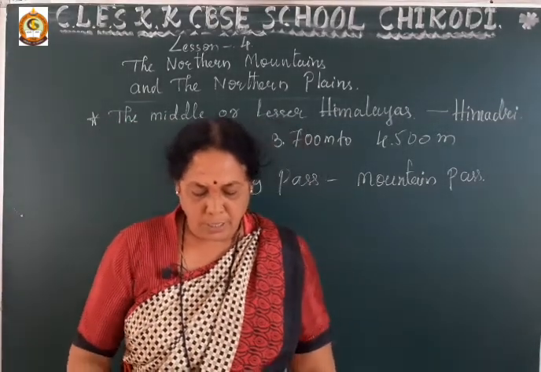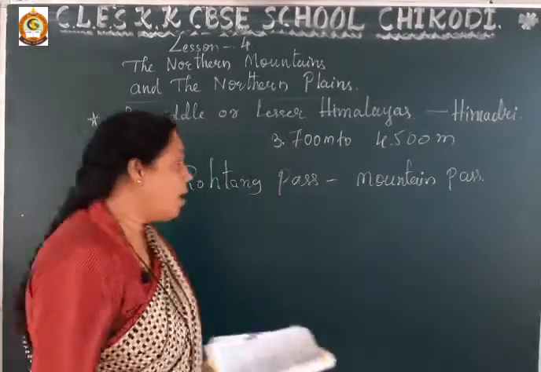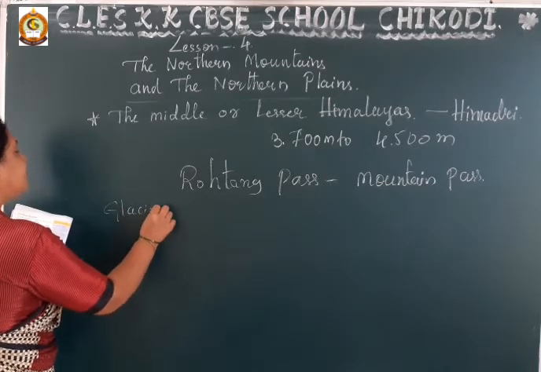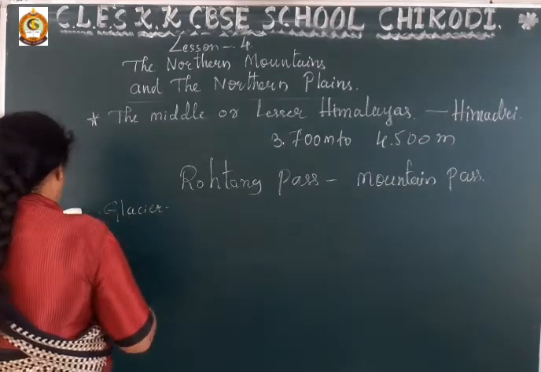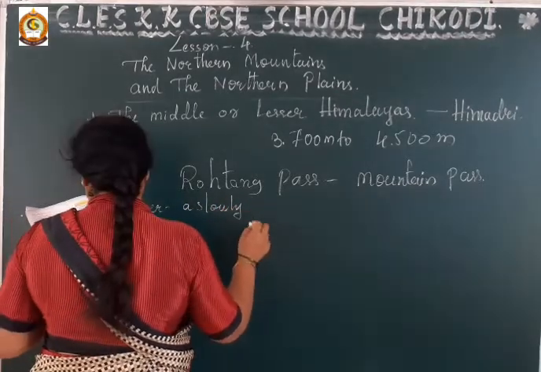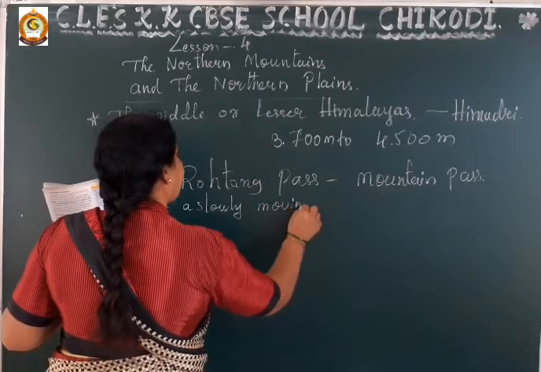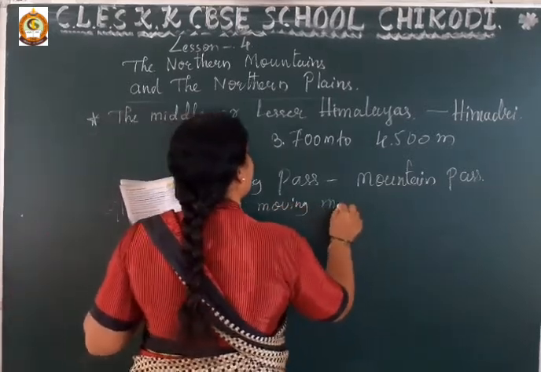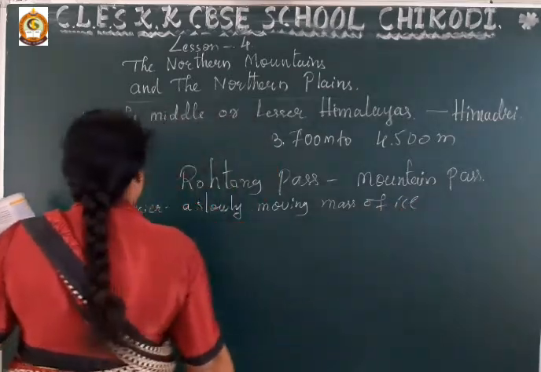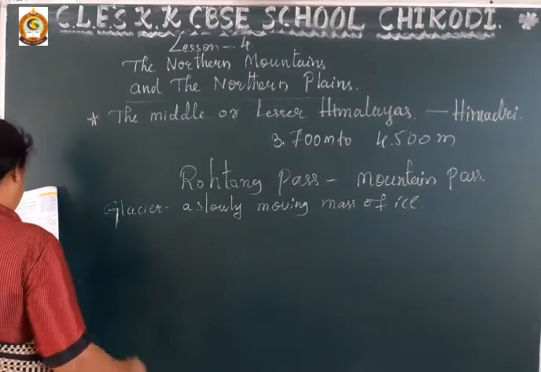Okay, dear students, first I will tell you the meanings. First of all, glacier. What is the meaning of glacier here? Glacier means a slowly moving mass of ice.